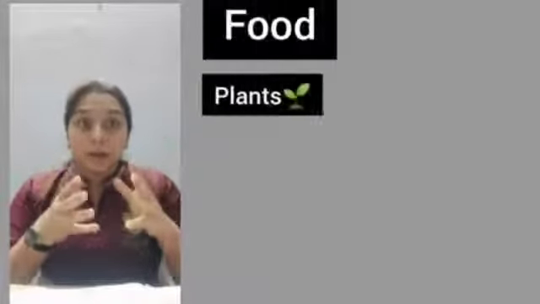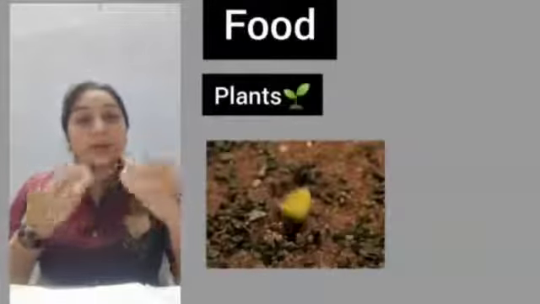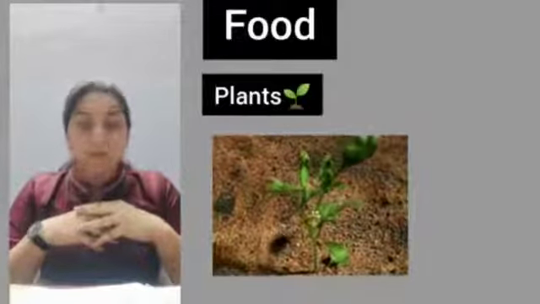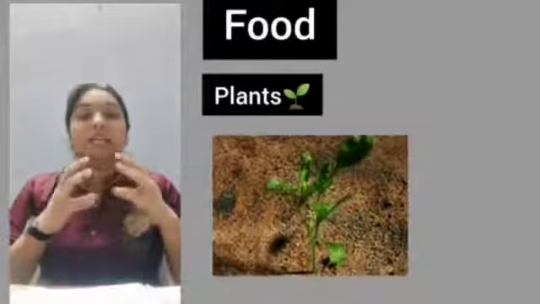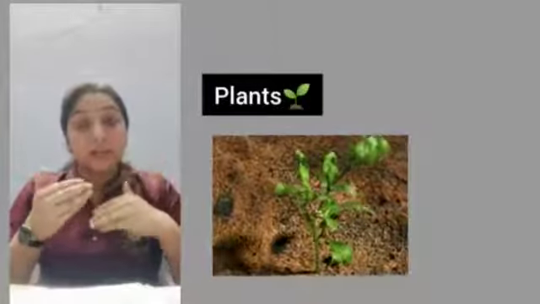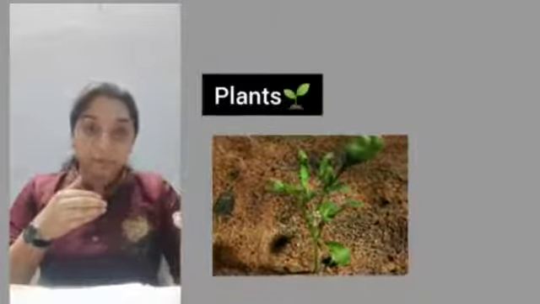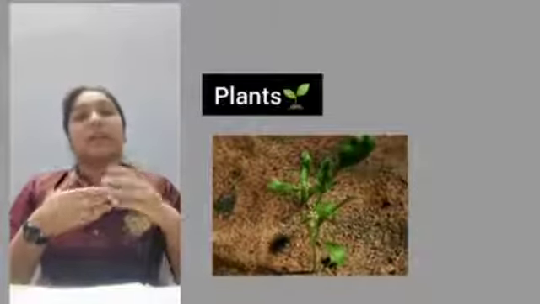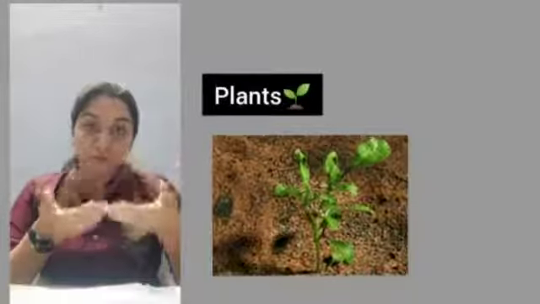First is producers. From the name itself, it is clear that they produce something. What do they produce? The producers produce food so that all the living organisms can survive. Among the producers, basically the plants are called producers, because only plants have the chlorophyll pigment, with the help of which they can carry out photosynthesis and produce food.